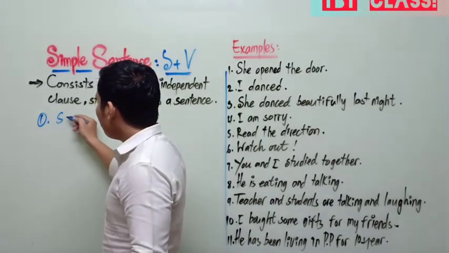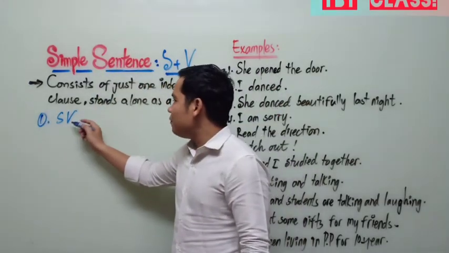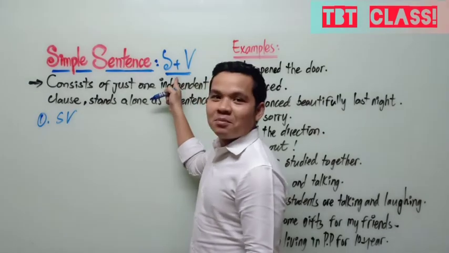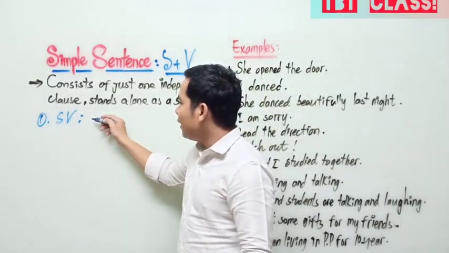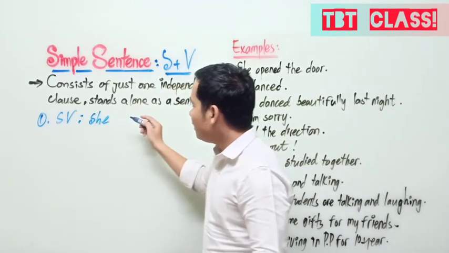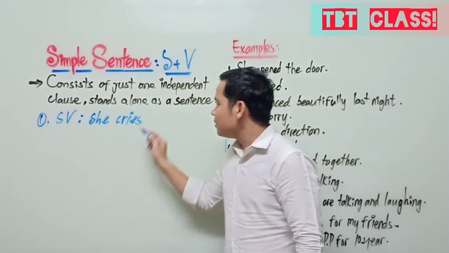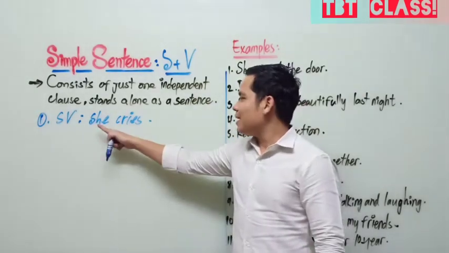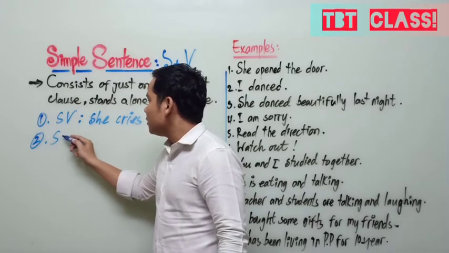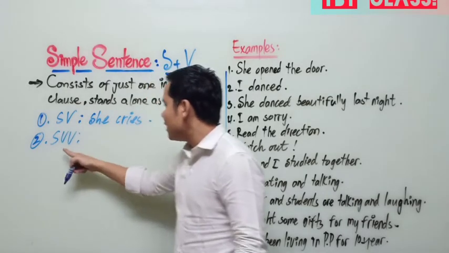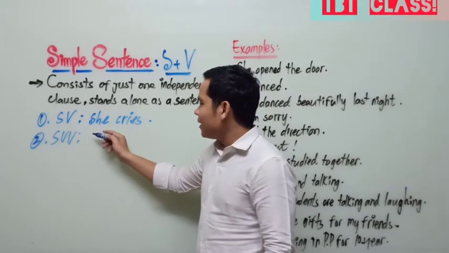Like a simple way, like SV. Have you ever known about this? SV means subject and verb. Okay, subject and verb, like she cries. You get it? Subject and verb. And you can put subject, verb, like this. Subject and compound verb. Okay?